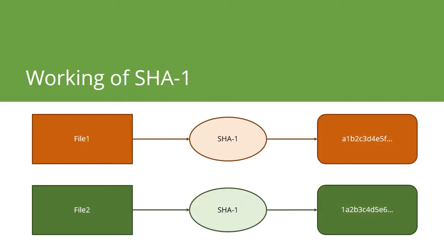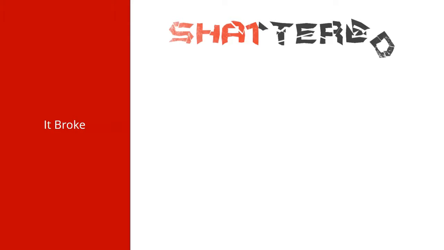However, the recent publications state otherwise: there have been cases in which two different files generate the same SHA digest, and that is what the problem is all about.